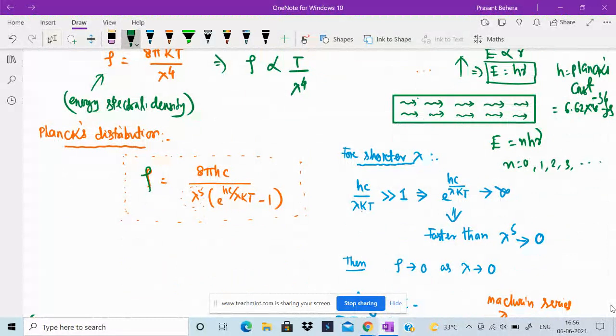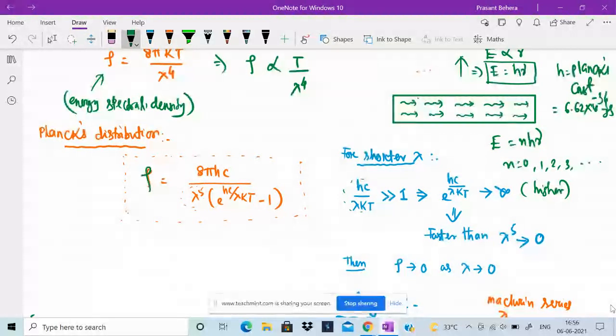Now at shorter wavelength, when lambda is very small, hc by lambda kt must be much greater than 1. Then e to the power hc by lambda kt tends to an infinite value, a very high value.